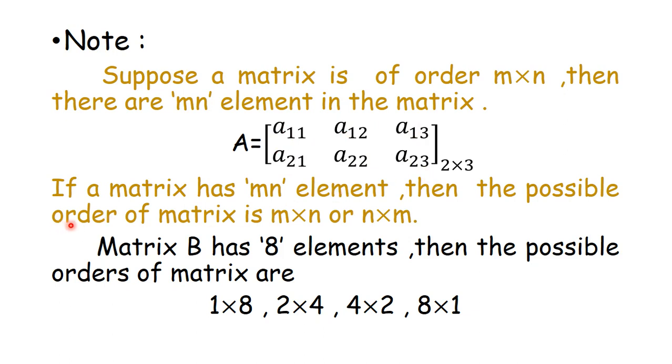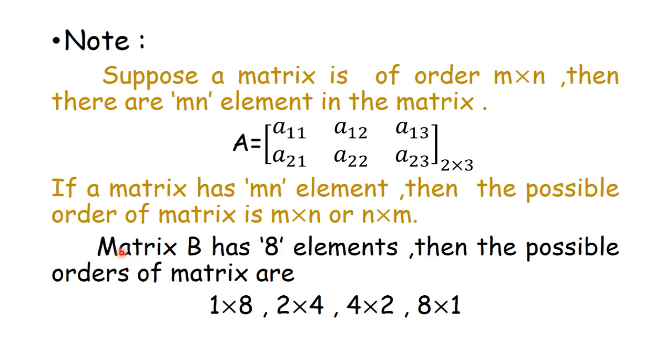If now we consider in the opposite direction, suppose a matrix has mn elements, then what is the possible order of that matrix? The possible order will be definitely m by n or n by m. Means if order is known, then we can say how many elements are there in the matrix. If elements are known, what is the possible order of that matrix that we have to take?